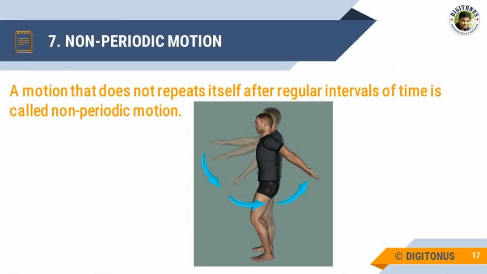Now come to non-periodic motion. The motion that does not repeat itself at regular intervals of time is called non-periodic motion. For example, the swinging of our arms or legs is an example of non-periodic motion because it does not repeat itself after a regular interval of time.